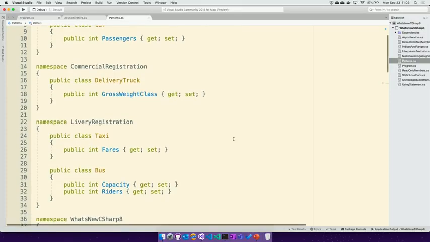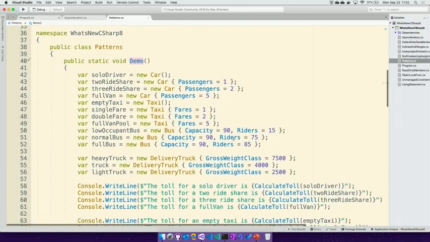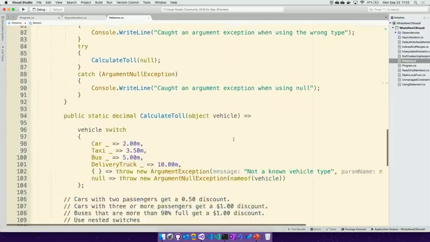So what that means is, even though in a classic model of object orientation we'd say we can just have car and truck and taxi and bus derived from a vehicle class, and have a virtual method to calculate the toll and provide different implementations, we really don't have that here because we're constrained to use these data types that we've been given from someone else. And that's where pattern matching comes in.